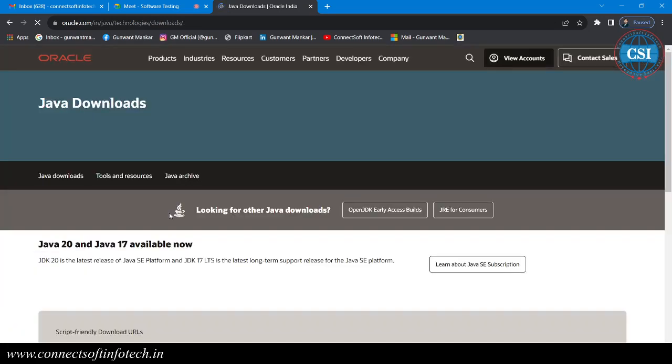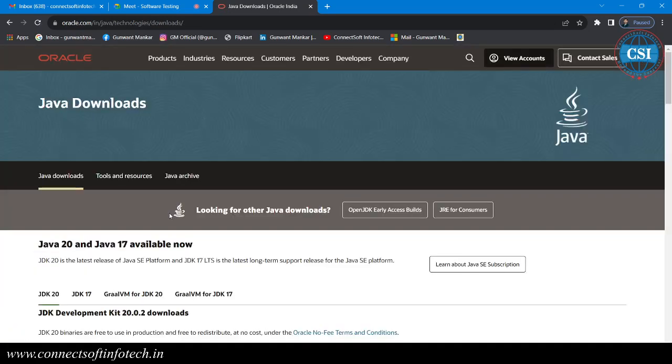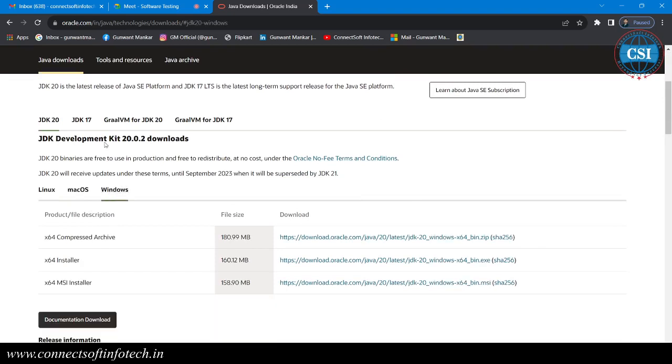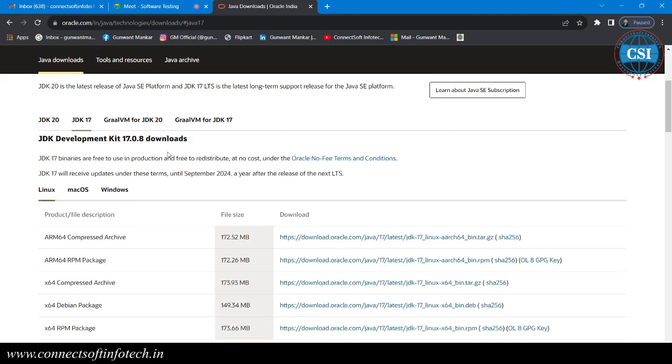Okay, so this is the official website of Oracle. From here you have to download the JDK 17. JDK 20 and 17 are now available, so you can select the operating system first. That is Windows. But it's a JDK, Java Development Kit, 20. We require 17.